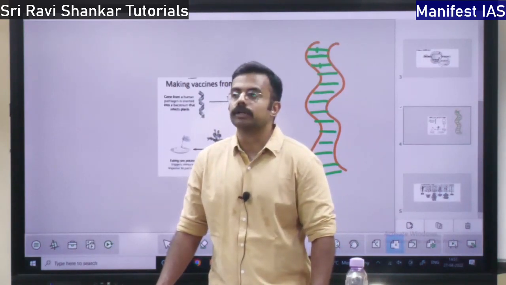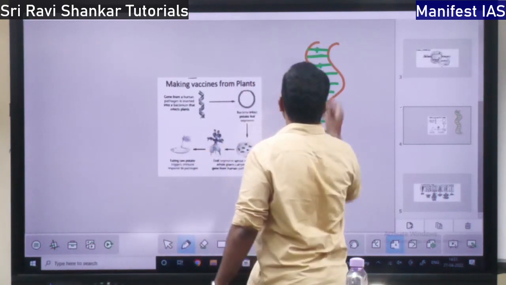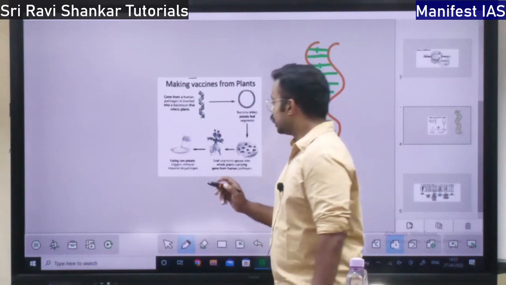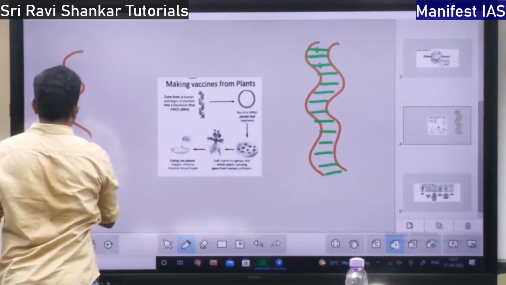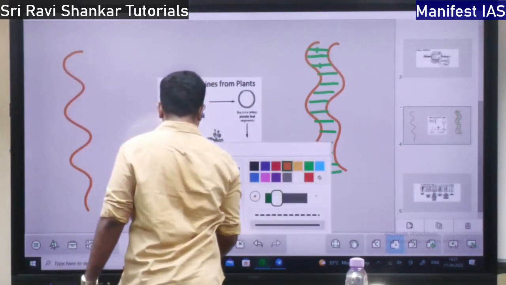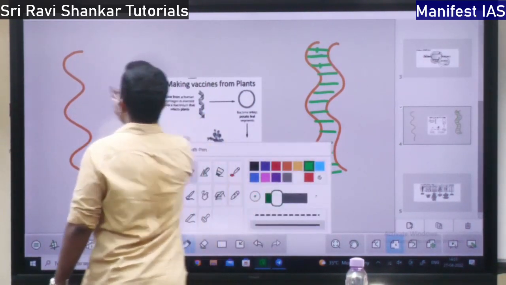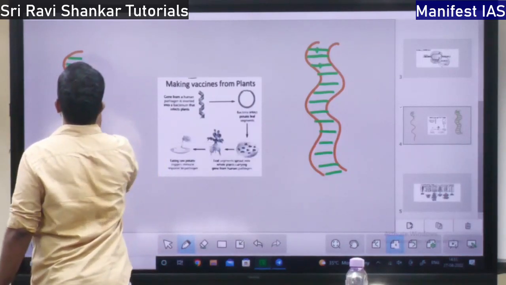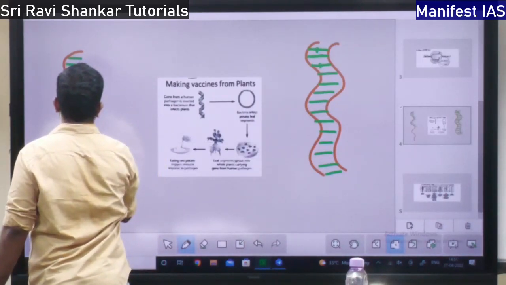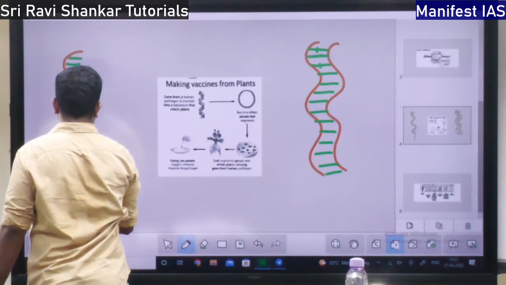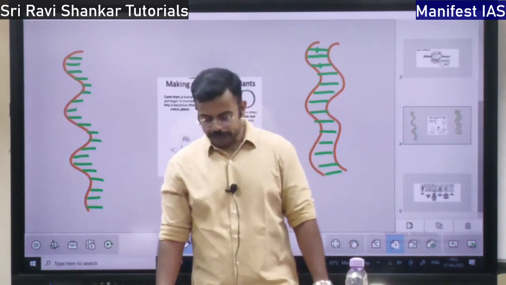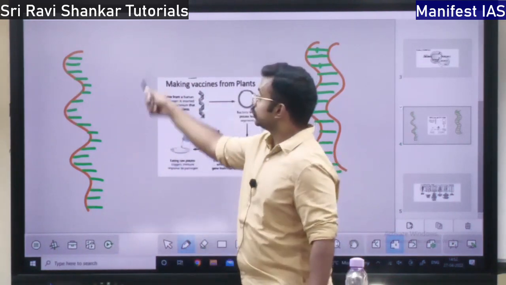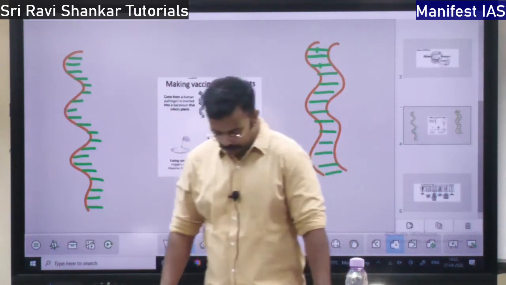Next, I'm going to talk about RNA, ribonucleic acid. In DNA there will be a double strand, whereas in RNA, what will be there? There will be a single strand and a single structure. This is the diagram of the RNA, right?